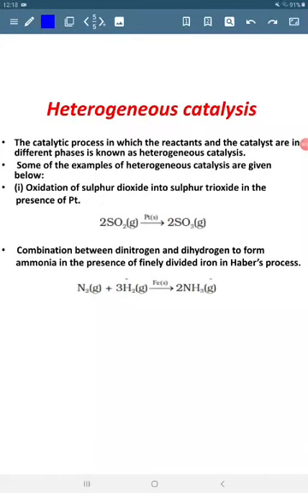In heterogeneous catalysis, the reactants and the catalyst are in different phases. Some examples are given. In the first reaction, sulfur dioxide reacts with oxygen and forms sulfur trioxide. The reactants are in gaseous state and the catalyst is in solid state. In another example, nitrogen and hydrogen are in gaseous state and the catalyst iron is in solid state. So you can see here that reactants and catalyst are in different phases. Such type of catalysis is called heterogeneous catalysis.